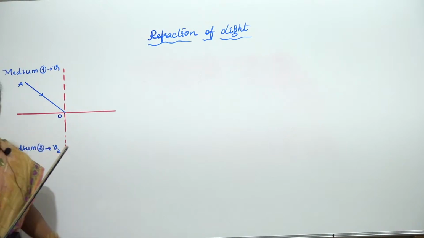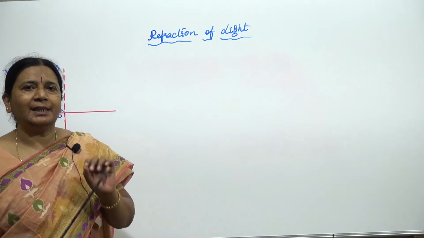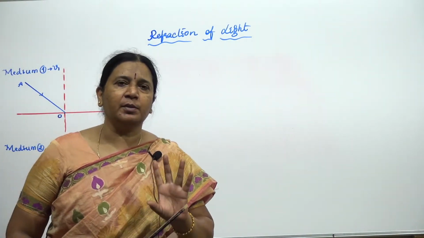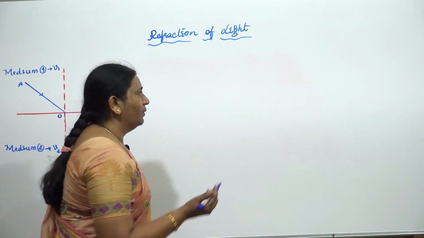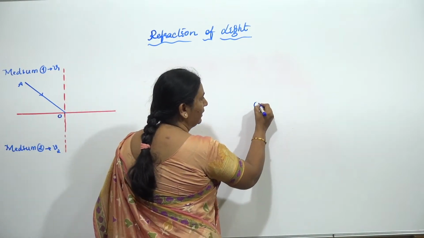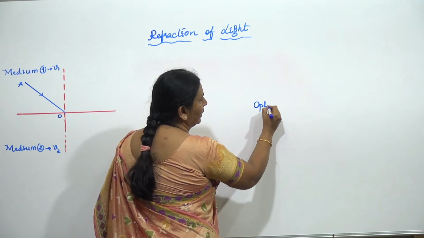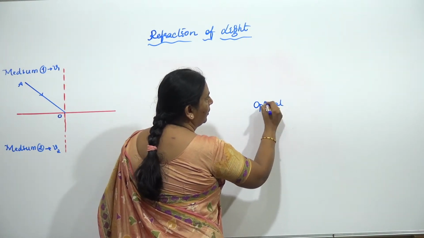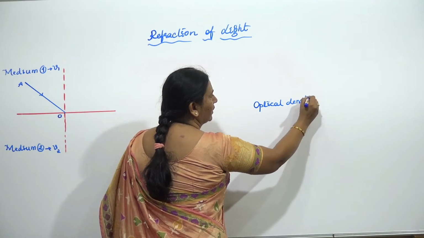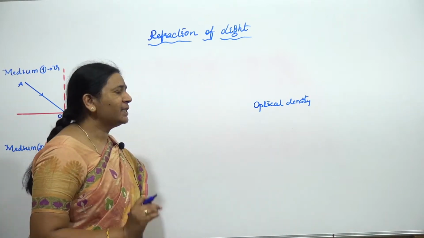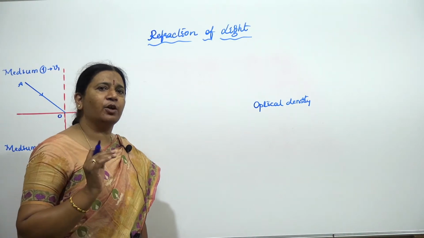So keep in mind, children, the optical density is different from your mass density. When I speak of optical density, we speak in terms of the speed of light.